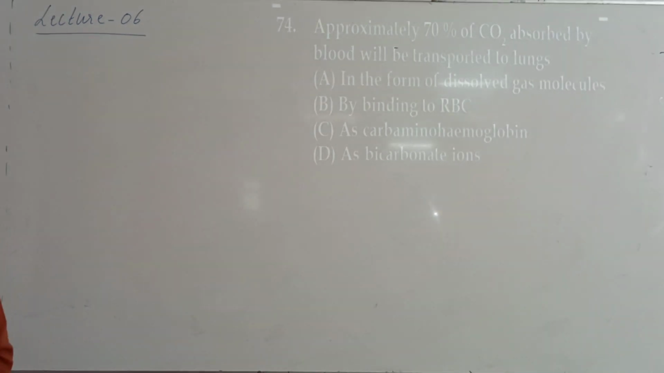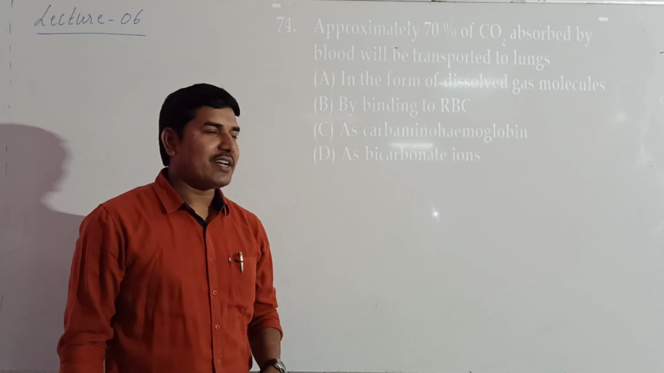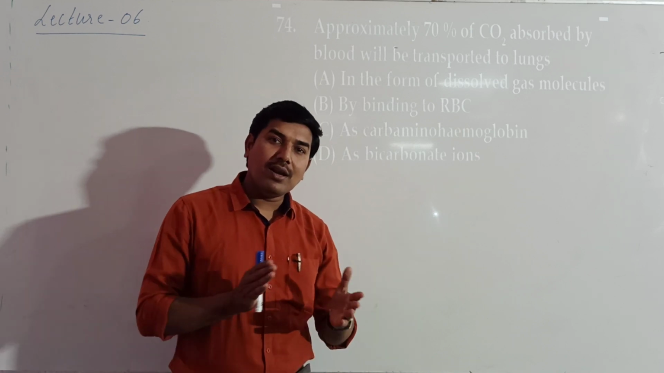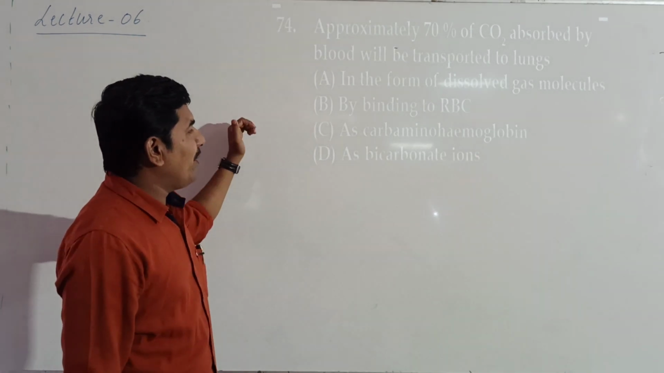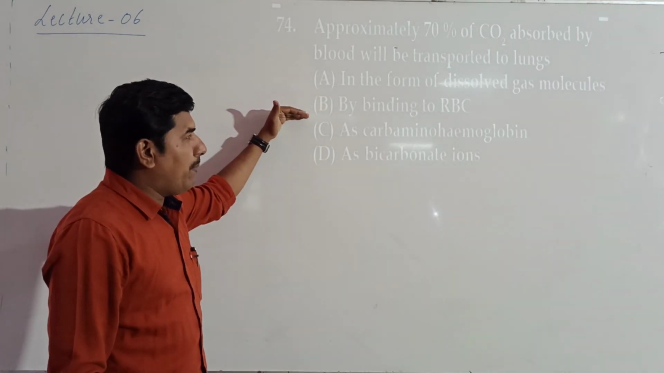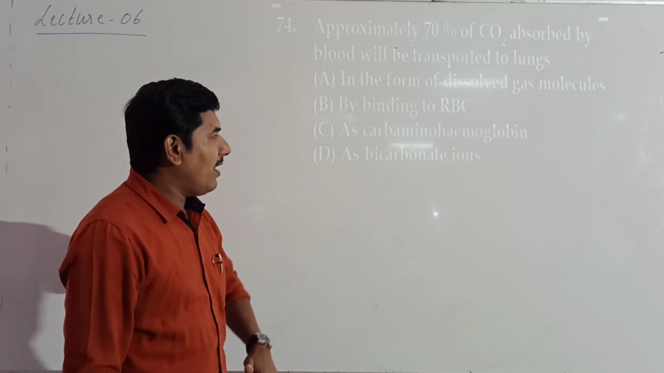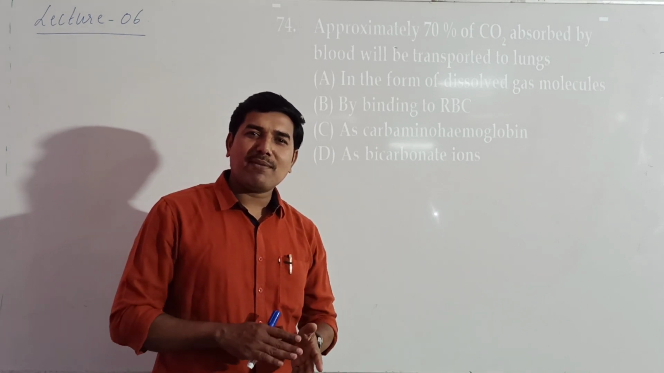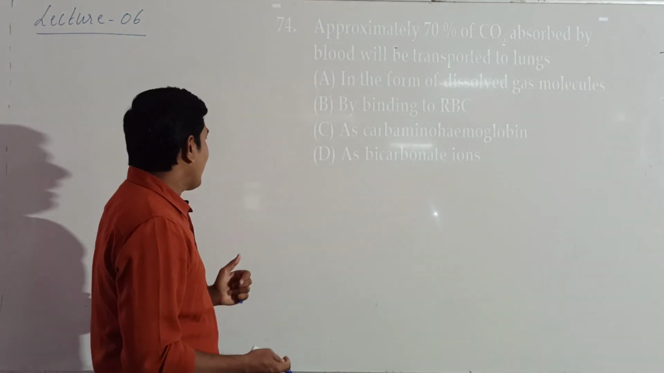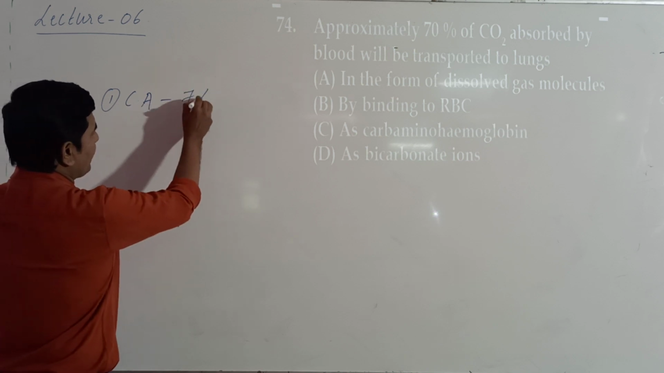Okay, next one. Next is regarding approximately 70% of carbon dioxide absorbed by the blood being transported to lungs. In which form? In the form of dissolved gas molecules, by binding to RBCs as carbaminohemoglobin, or as bicarbonate ions. As we know, carbon dioxide is transported in 3 forms. First one is as dissolved carbon dioxide, in carbonic acid form. So how much percent? 7%.